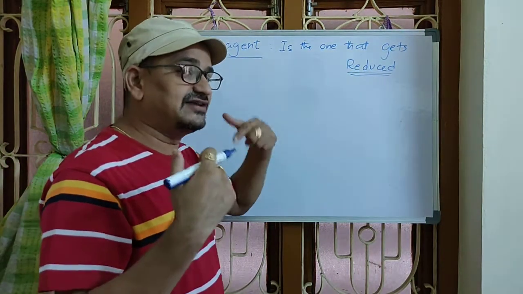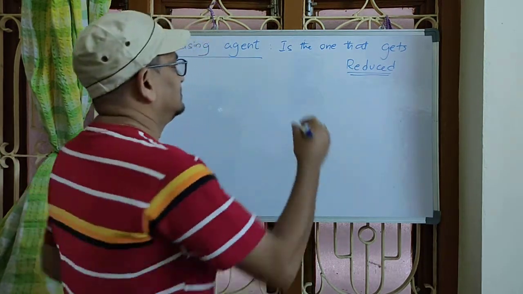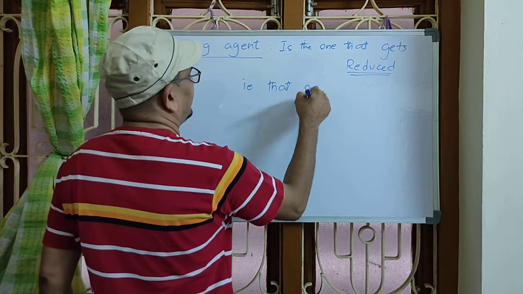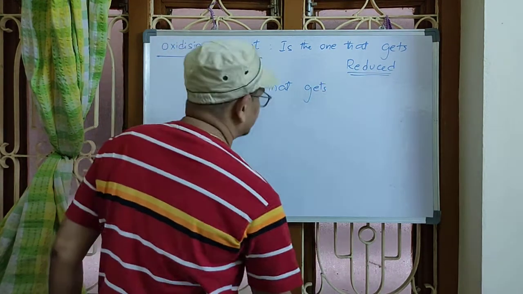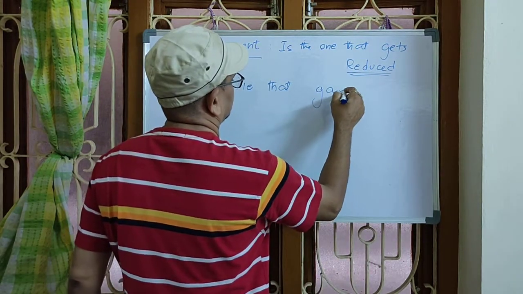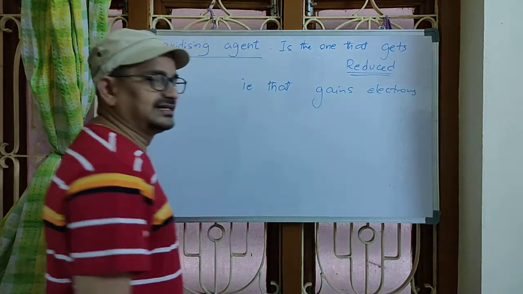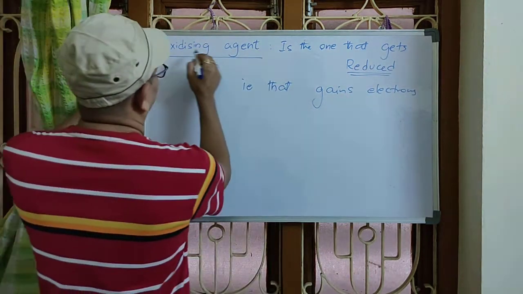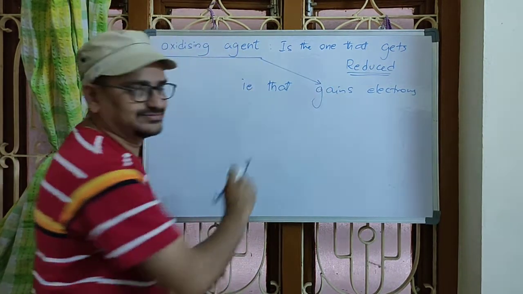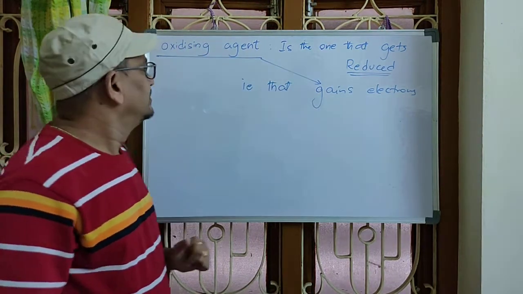What's meant by reduction? Gain of electrons. That is, oxidizing agent is the one that gains electrons. So we have to map oxidizing agent with the gain of electrons, right?